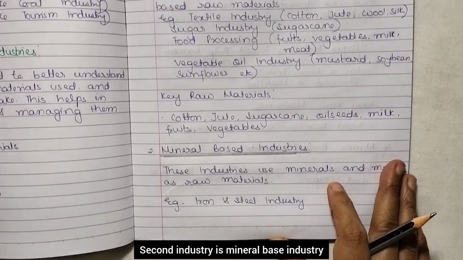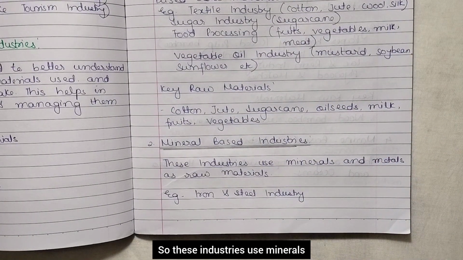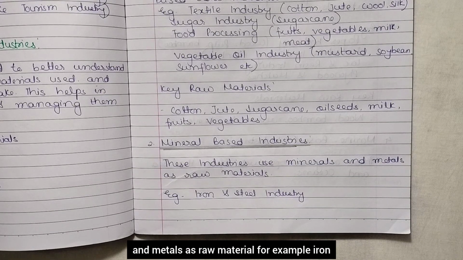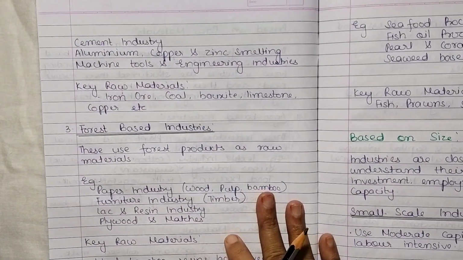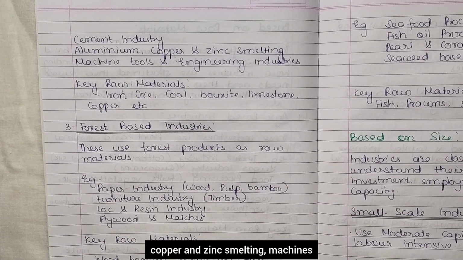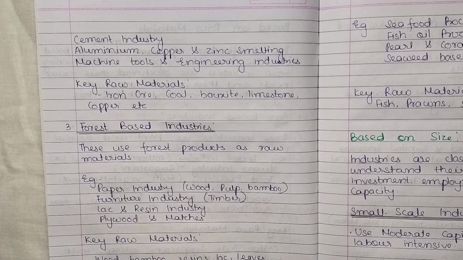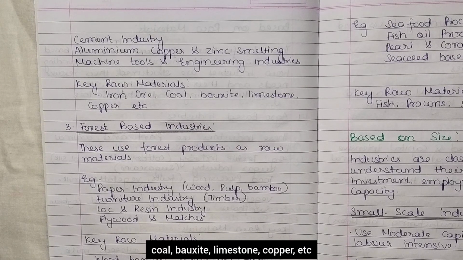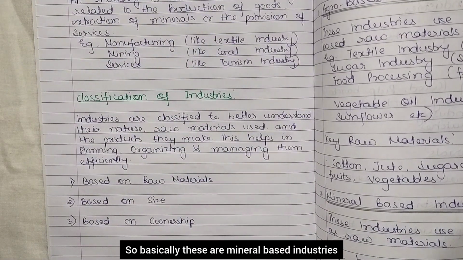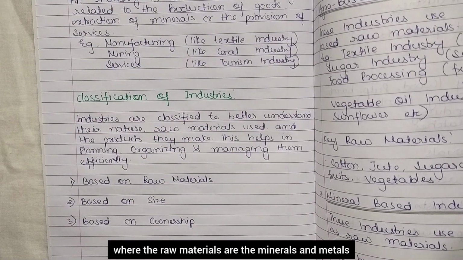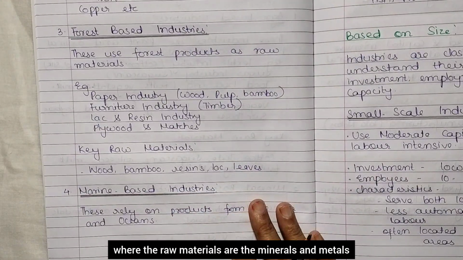Second is mineral-based industry. These industries use minerals and metals as raw material. For example, iron and steel industries, cement industries, aluminium, copper, and zinc smelting, machines, tools, and engineering industries. Here, key raw materials are iron ore, coal, bauxite, limestone, copper, etc. So, basically, these are mineral-based industries, right? Where the raw materials are minerals and metals.